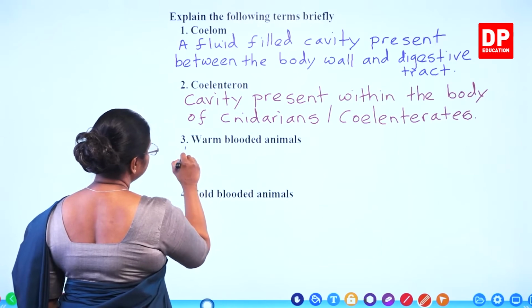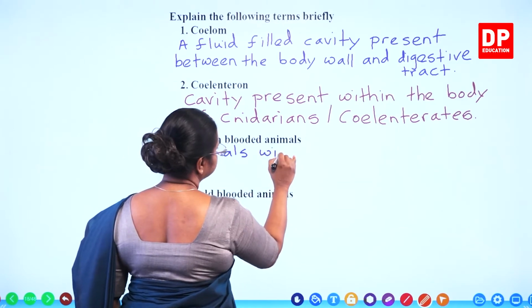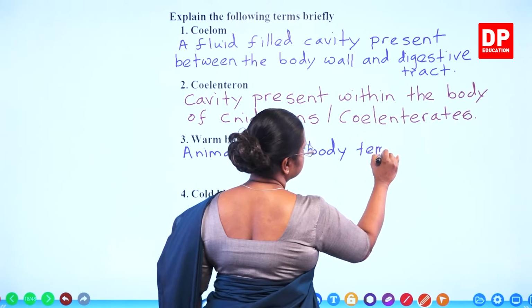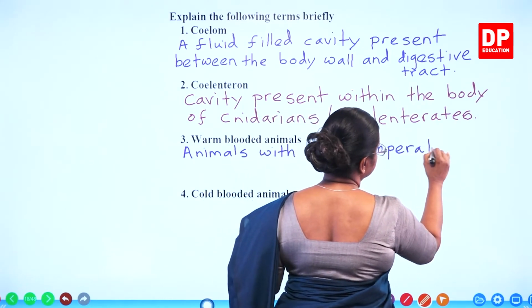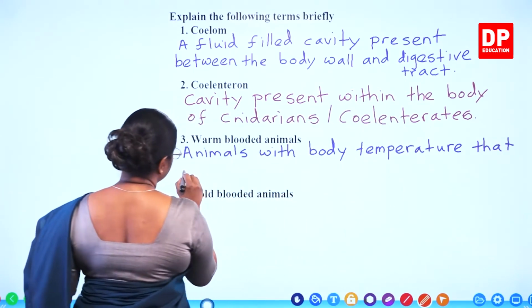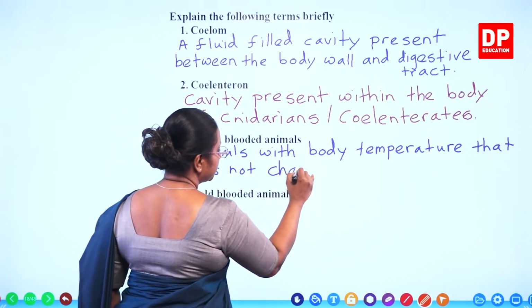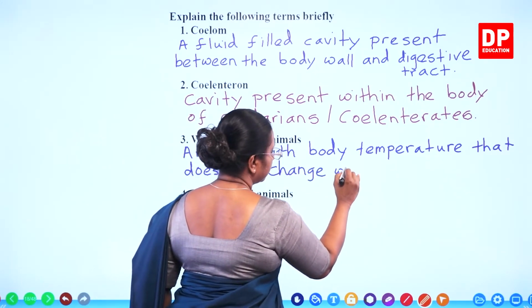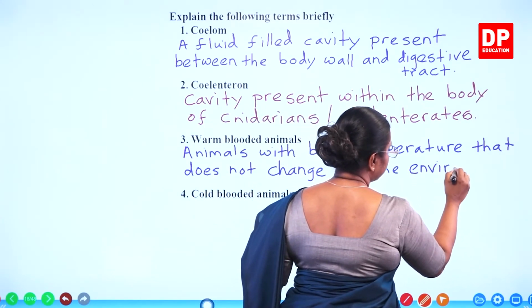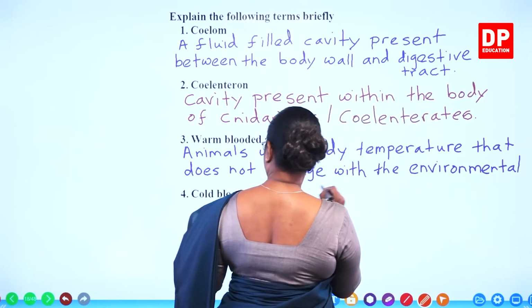So here we can say animals with body temperature that does not change with the environmental temperature.